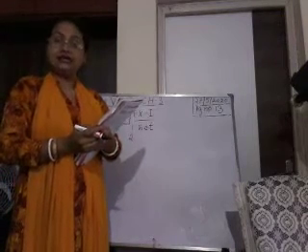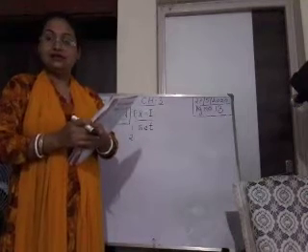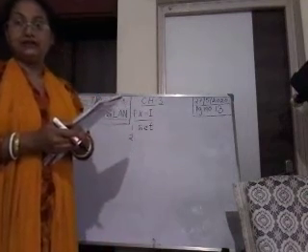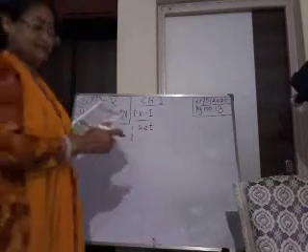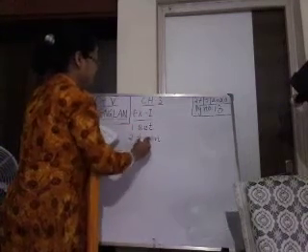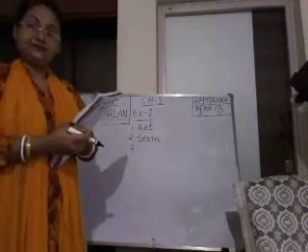Then what will it be? The collective noun for a collection of players. We know that team. T-E-A-M. Collection of players is known as team.